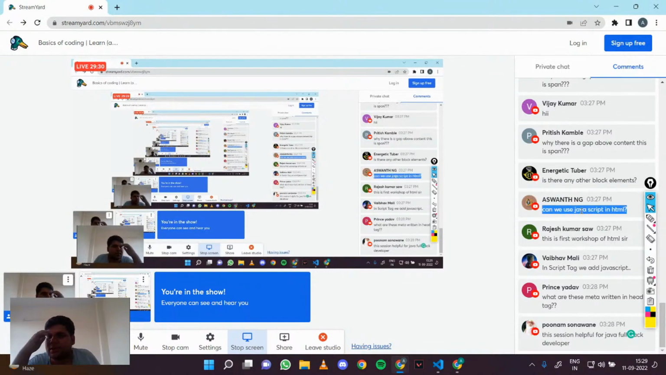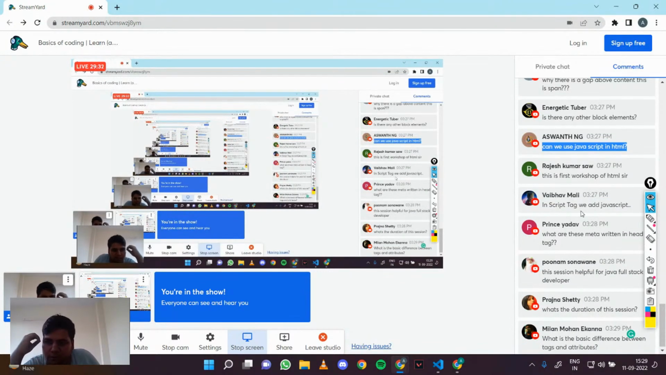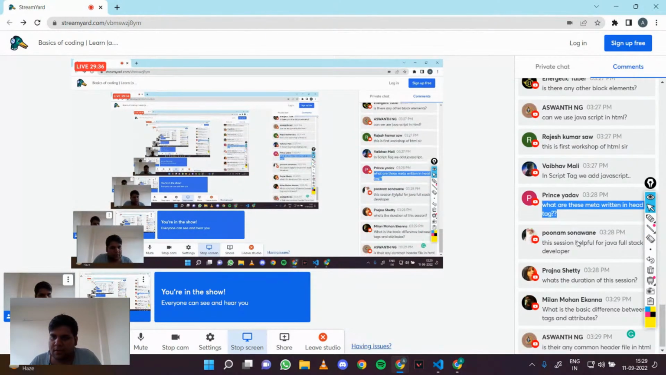Yes, Ashwant asked, can we use JavaScript and HTML? Yes, you can use JavaScript and HTML. The Prince asked, what are these meta tags? These meta tags are basically for SEO purposes.